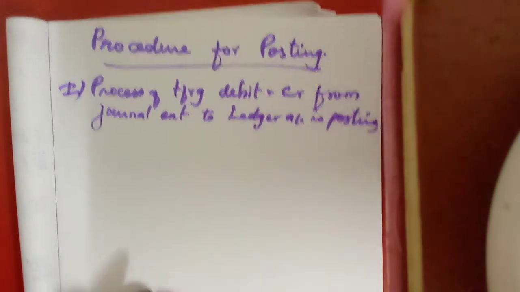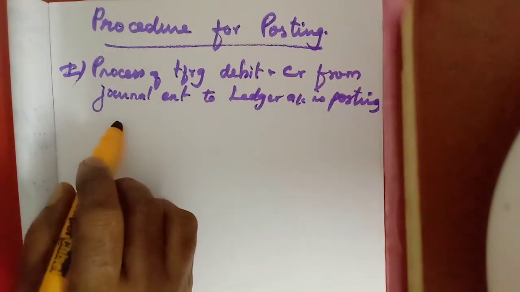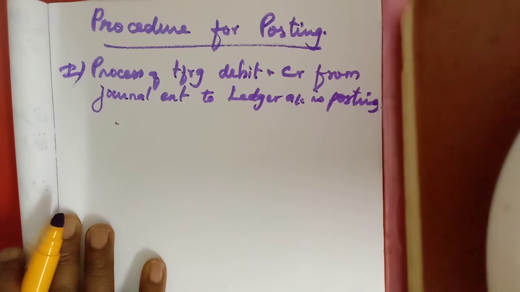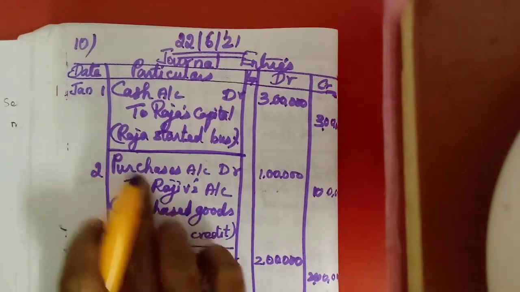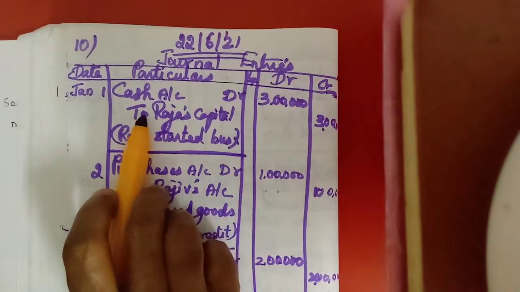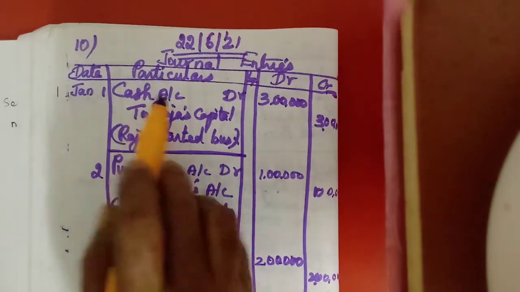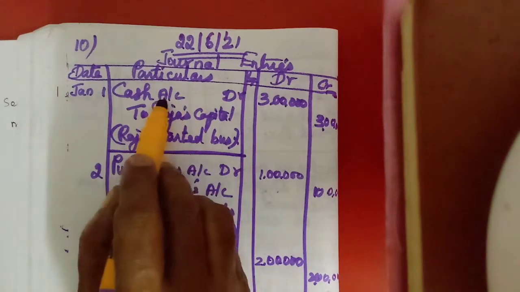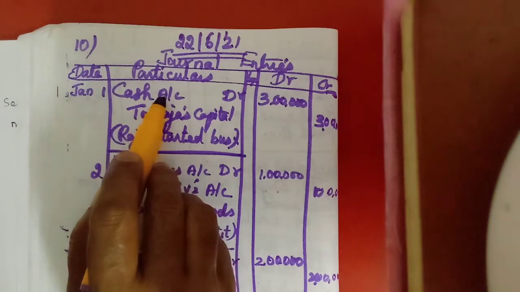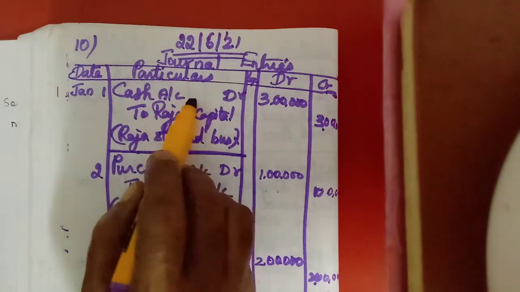Very easy. I will explain it with the journal entry. We have learned journal entries in the previous lesson. I am taking just one example, the 10th exercise. Here, first we should locate the account that is debited in the journal entry first: the cash account. Now what should we do?